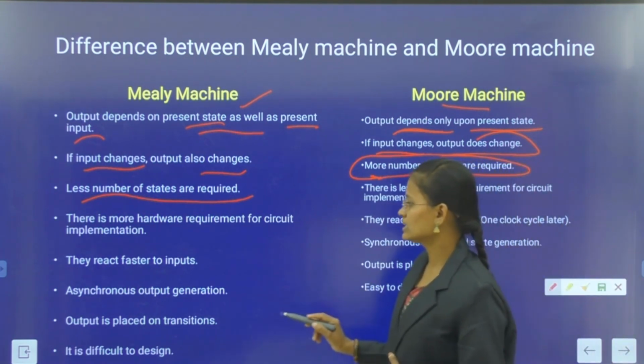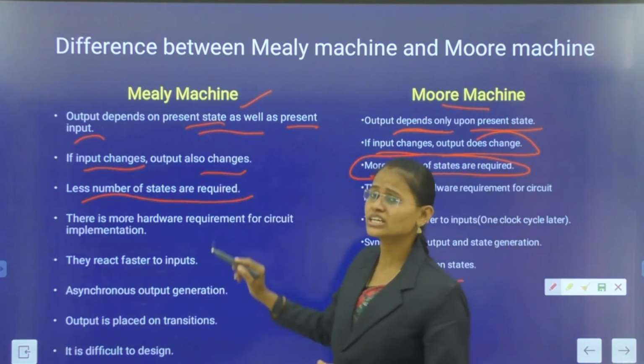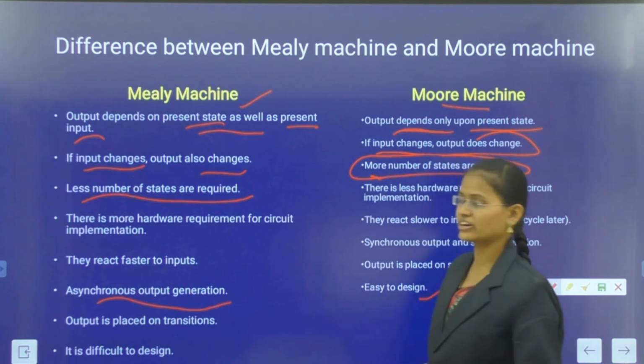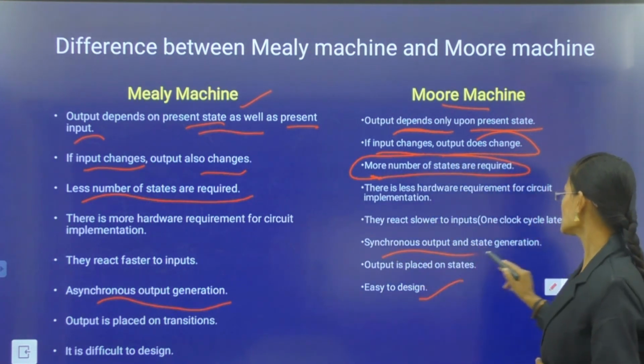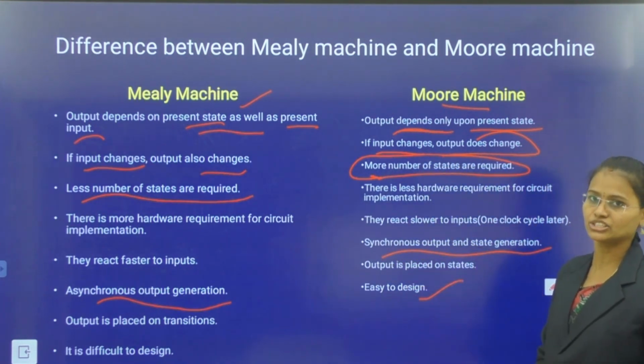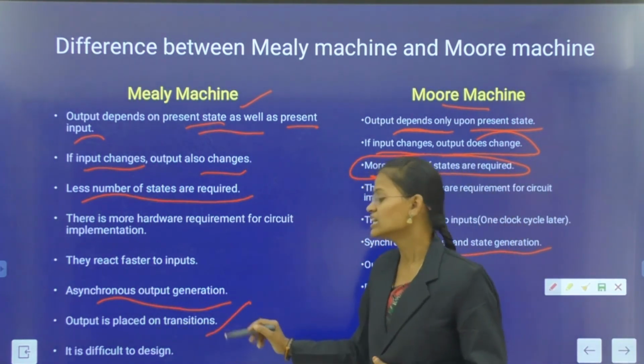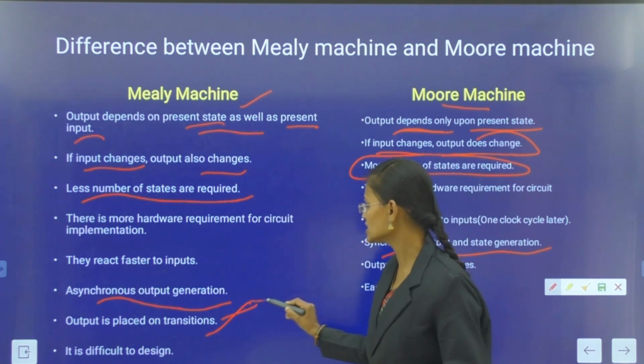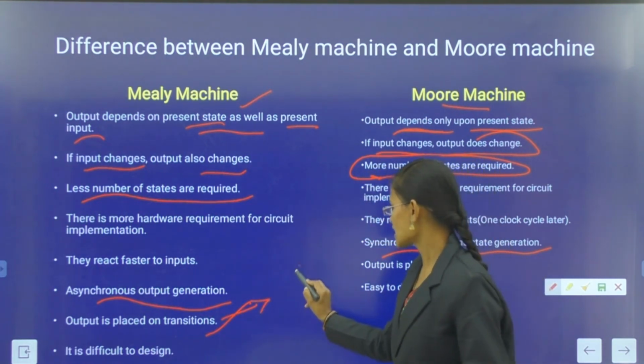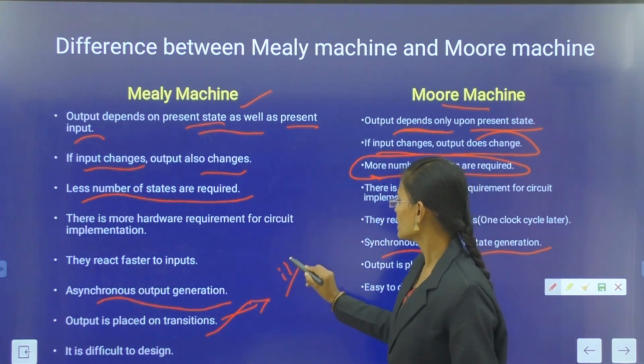The Mealy machine has asynchronous output generation, and the Moore machine has synchronous output generation. In the Mealy machine, the output is placed on the transition. The transition is indicated with a slash: input by output.